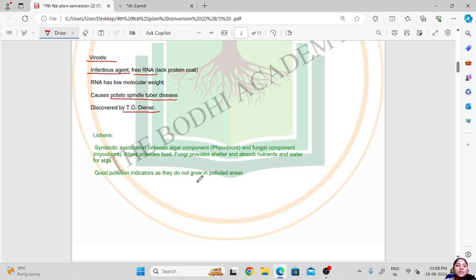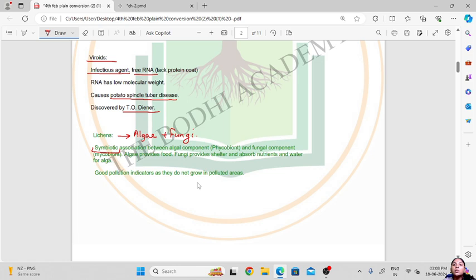Lichens are a symbiotic association between the algal component and the fungal component. Okay, lichens are a symbiotic association between algae and fungi. Symbiotic means a relationship in which both the organisms are benefited.